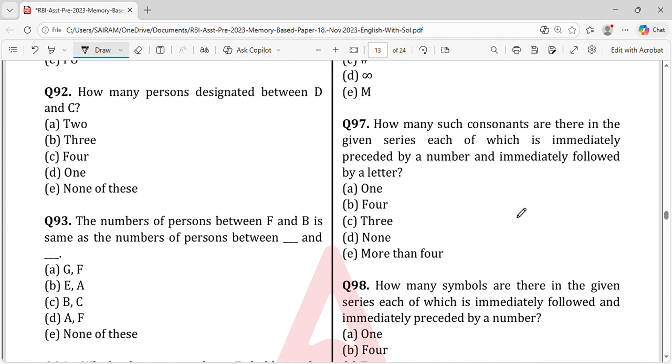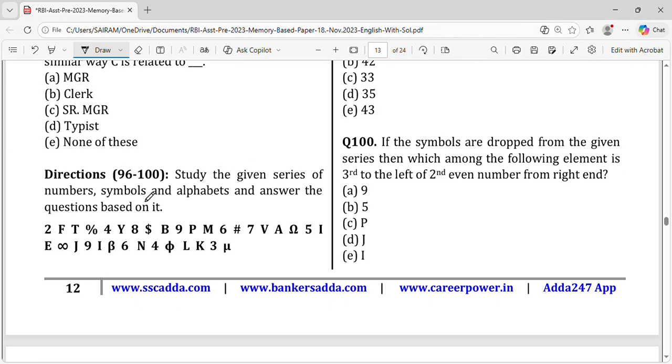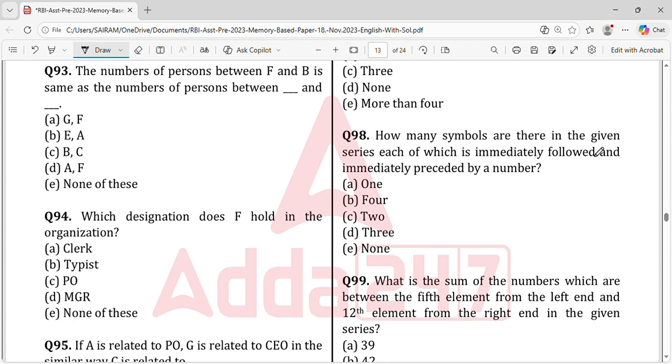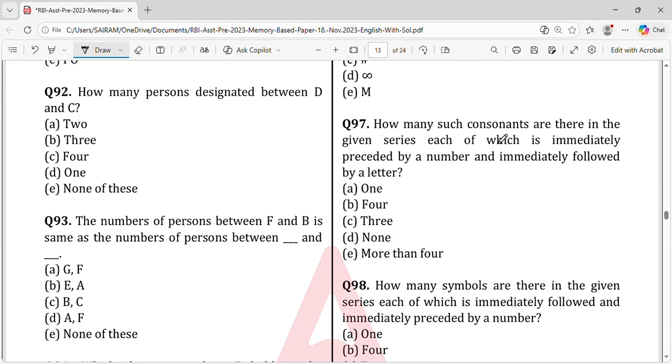And how many such consonants are there in the given series which are immediately preceded by a number and immediately followed by a letter?